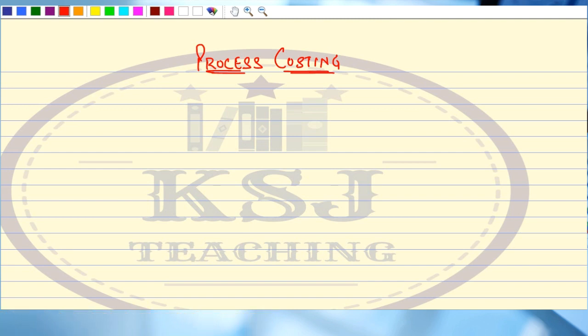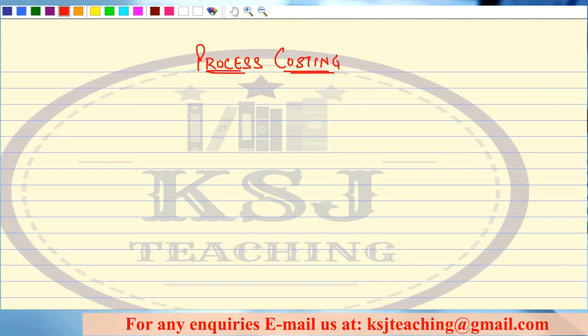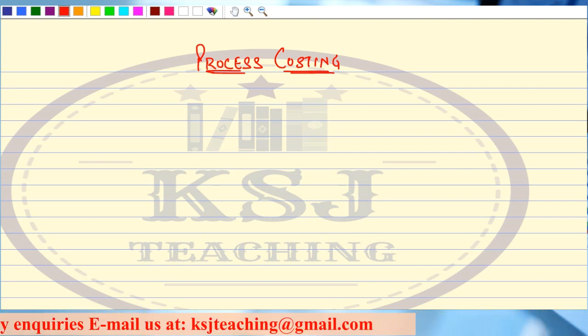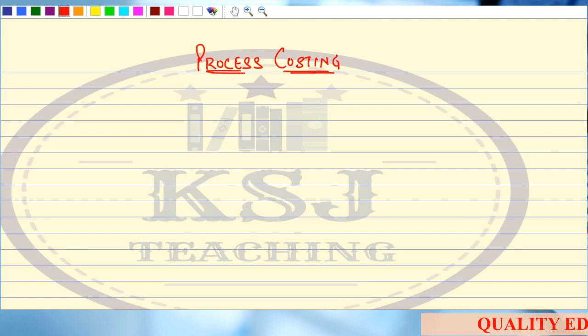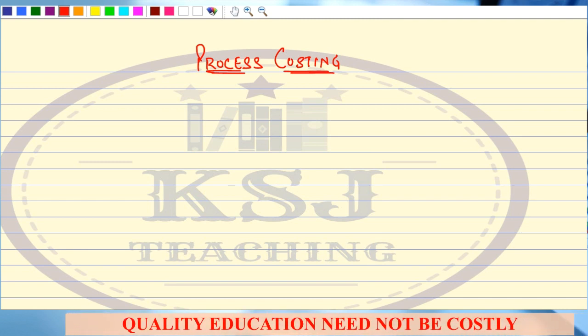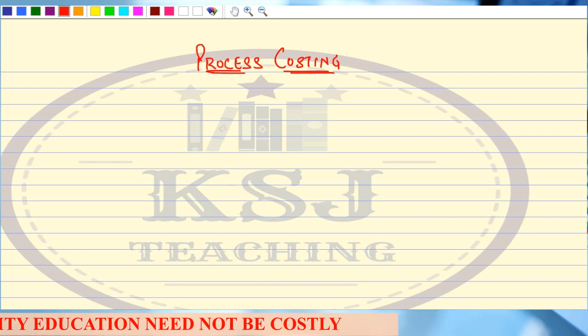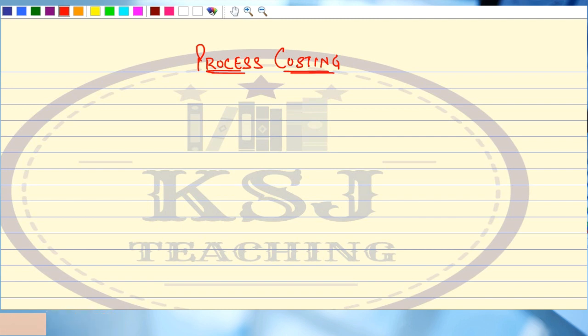We discussed the normal loss, various cases about the normal loss, that if the normal loss is in the form of weight loss, if it is scrap having a realizable value, then disposal cost. Then we discussed abnormal loss and abnormal gain. And in the last lecture, we discussed a few small topics, right? If part of the output is sold and part is transferred to the next process, and then empties and packages, realizable value of empties and packages. Then there was the inventory that is to be recycled. So all this we have covered now.